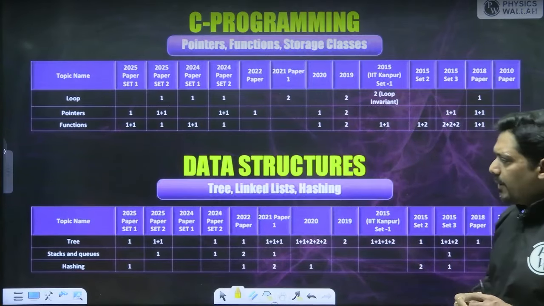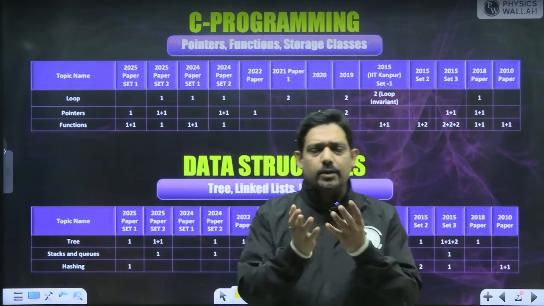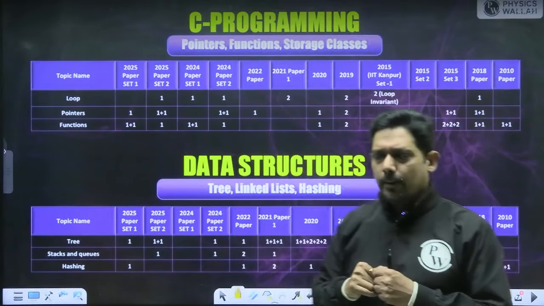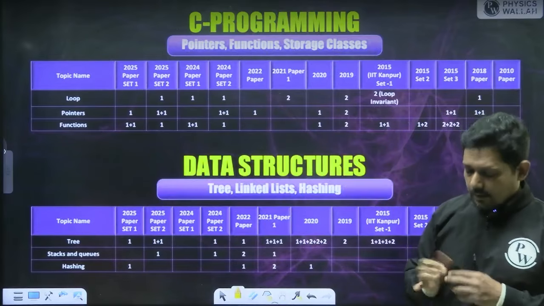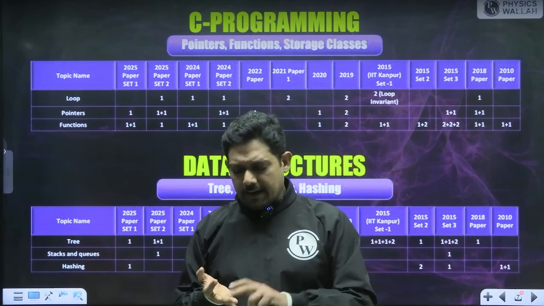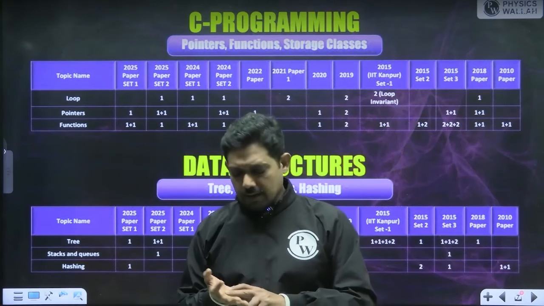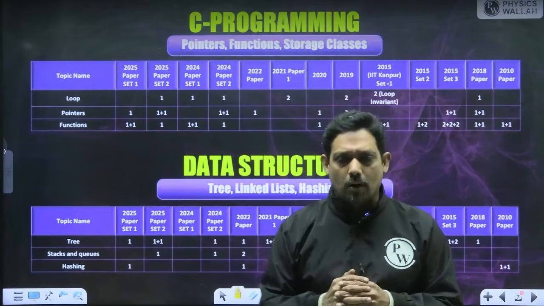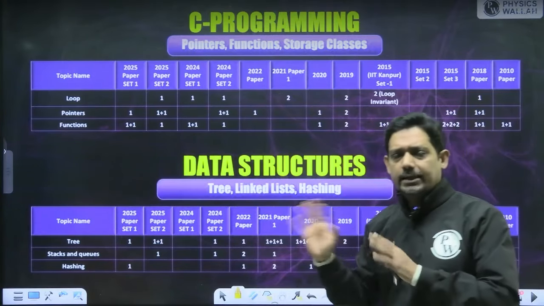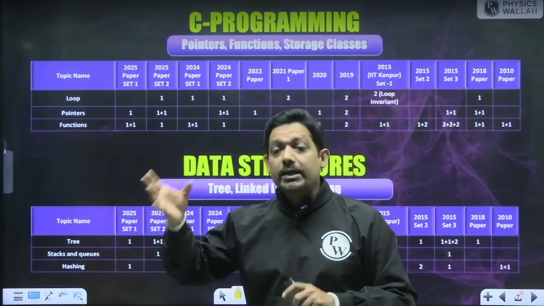Data structure, my pick will be right now. When you look at the entire paper, these are very small subjects. Data structure is a very small subject. Except array, stack, queue, linked list, tree, binary tree, BST, binary search tree, and the last one is hashing. If you look at the syllabus, this syllabus is very small. And if you take the papers from set 1 and set 2 and combine them, then there is a question from every topic.